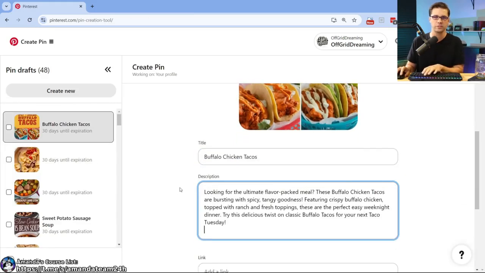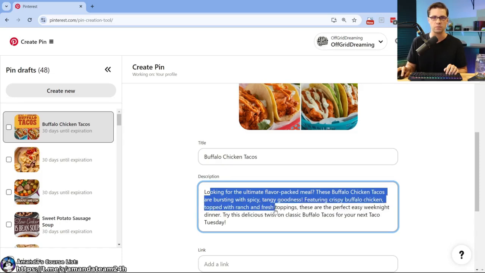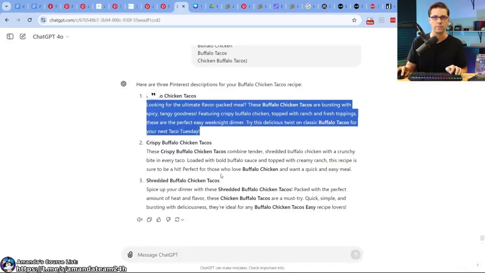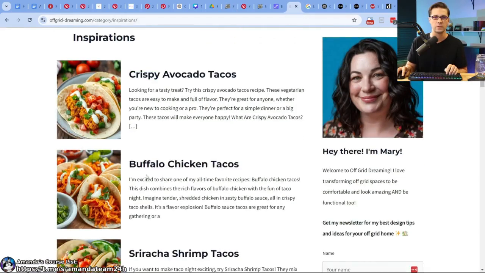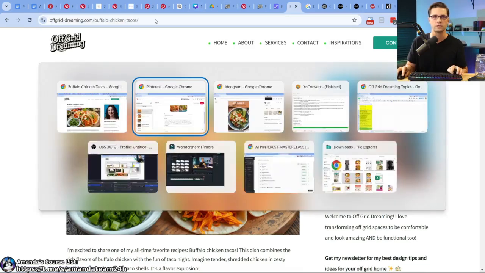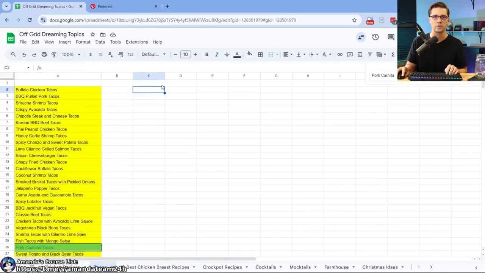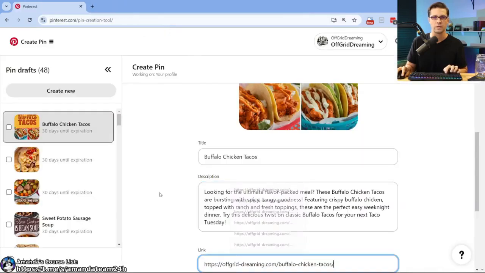Here's our first description. Looking for the ultimate flavor packed meal? These buffalo chicken tacos are bursting with spicy, tangy goodness, featuring crispy, and so on, keyword, keyword, keyword. Very cool. What we need is the URL. Here they are, right here. We're going to take the URL to our spreadsheet. URL goes here. We'll come back to that, and then add it here.